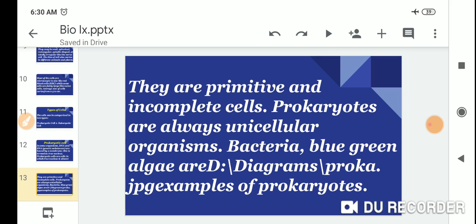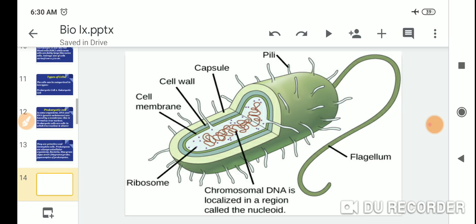They are primitive and incomplete cells. Prokaryotes are always unicellular organisms, such as bacteria and blue-green algae. A prokaryotic cell has ribosomes, cell membrane, cell wall, capsule, flagellum, and chromosomal DNA localized in a region called the nucleoid.